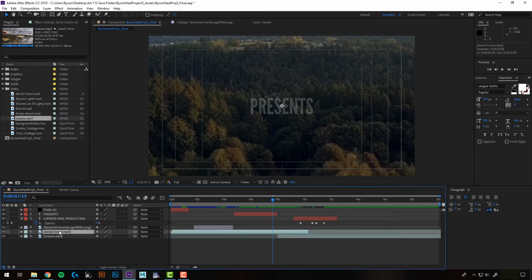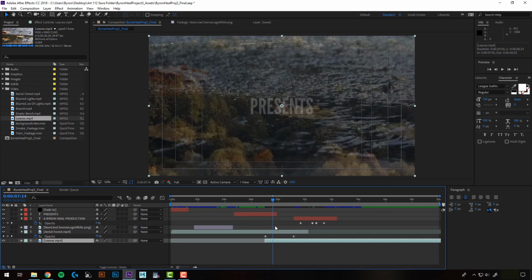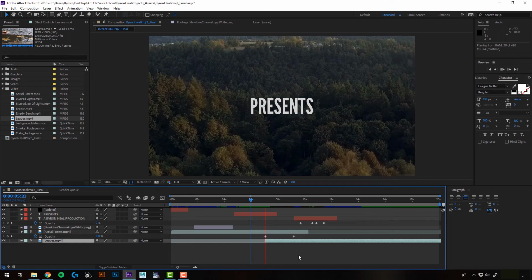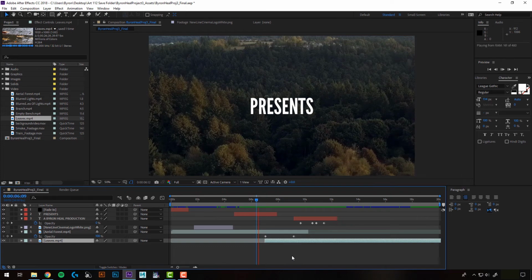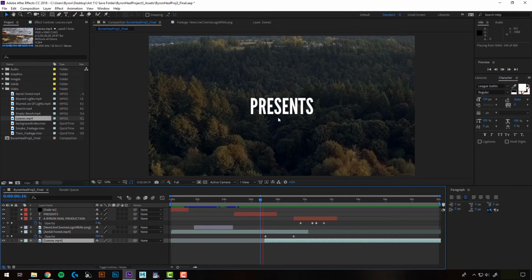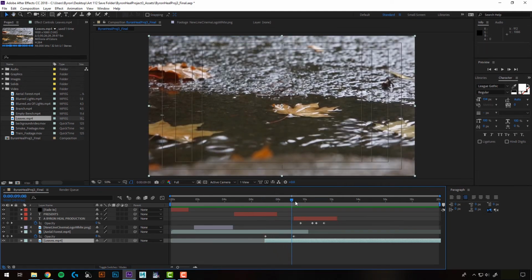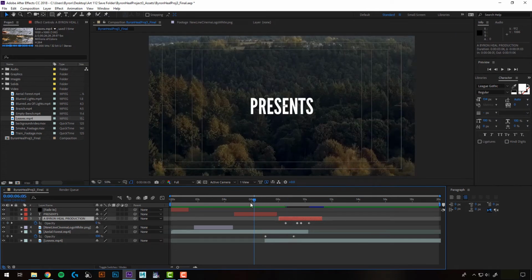So what I'm going to do is hit U on my forest one just to see my keys, and I'm going to drag those forward. So right about there, we're already going to start fading out. And now, since we're fading out here, I need to drag this back because there's nothing actually under that. Let's see how that looks. And again, it just had to load, so I'm going to bring it back to the beginning and hit play again. Yeah, that looks cool. I like how it fades out presents kind of as this starts to fade. And so I think right about there, my next title can come in.